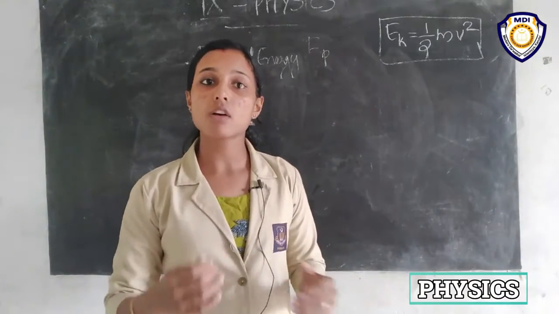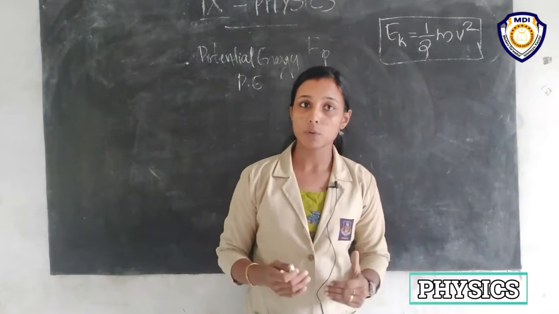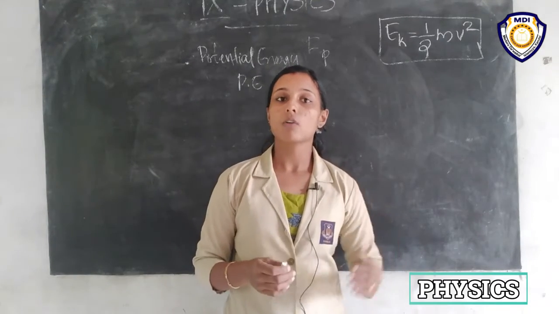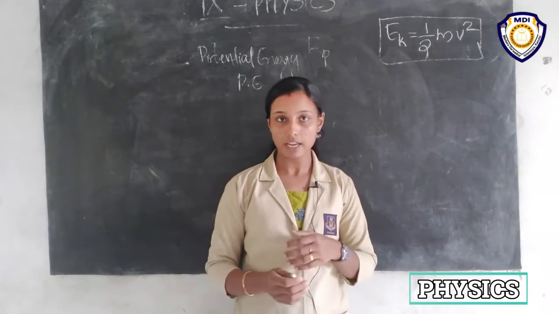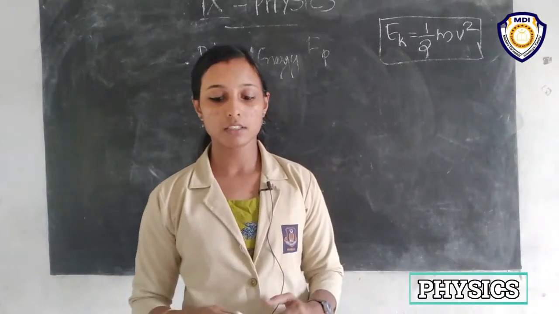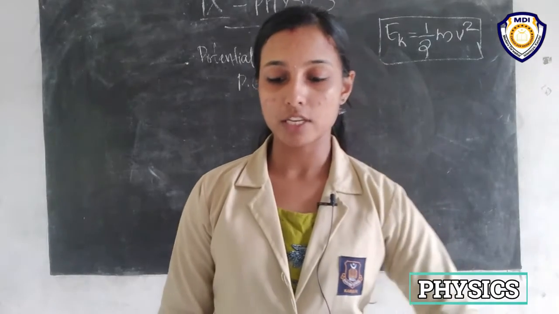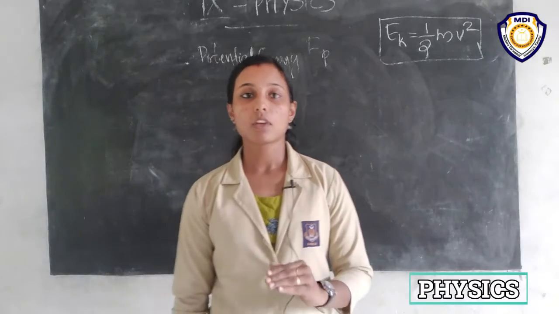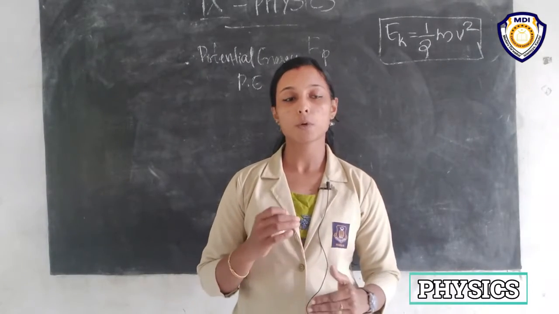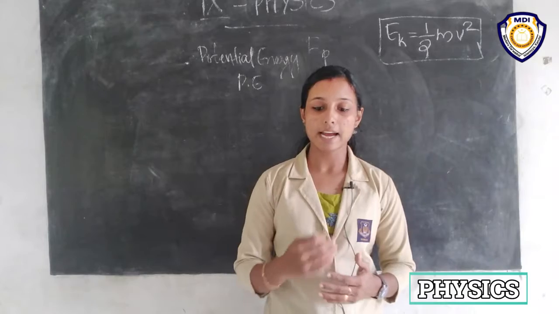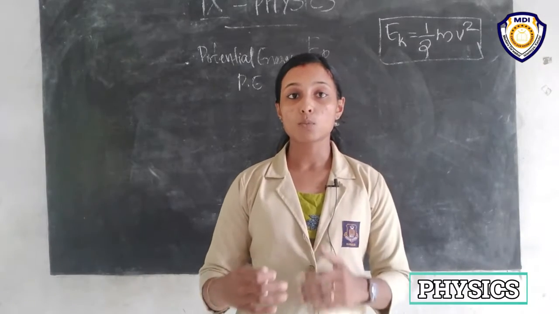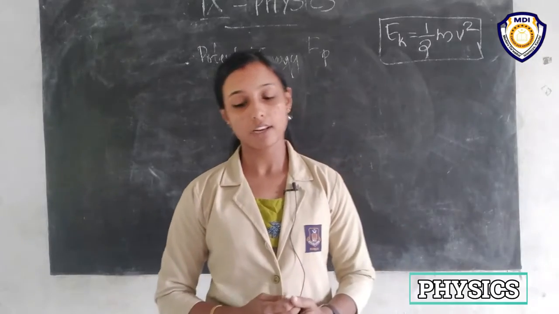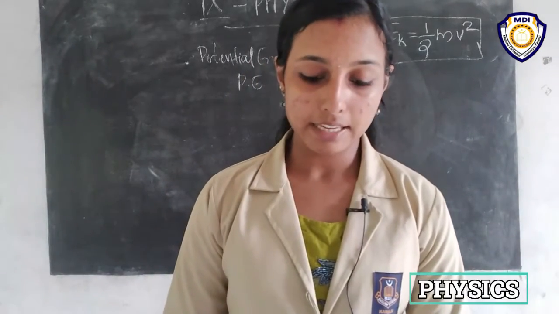One more thing, potential energy and kinetic energy are scalar quantities, that is, they have only magnitude but no direction. Now we have to find the potential energy of an object at a height, so that we can obtain the equation for calculating potential energy.